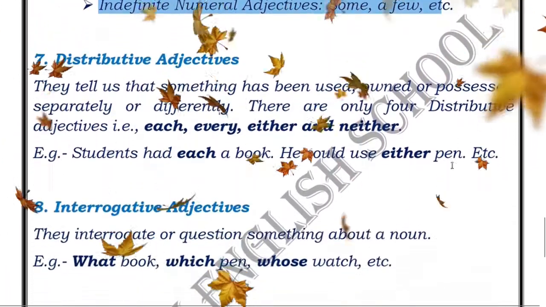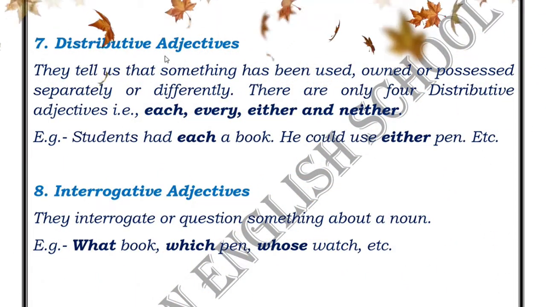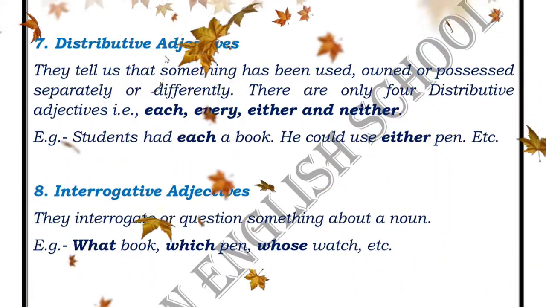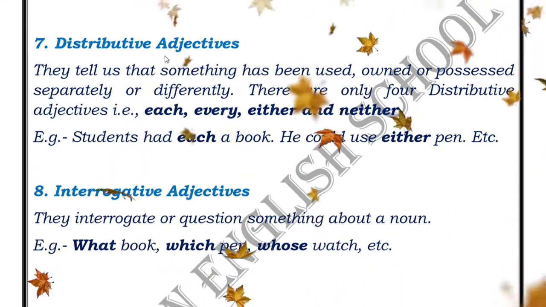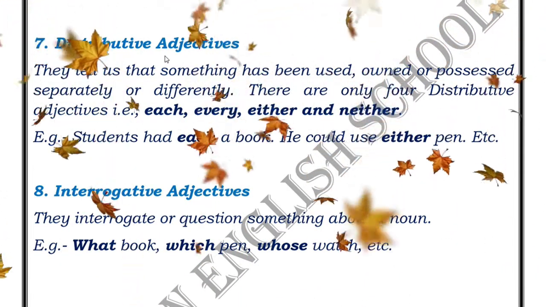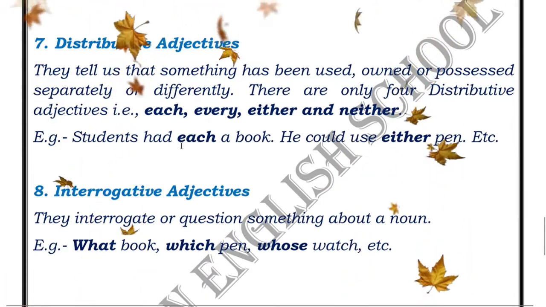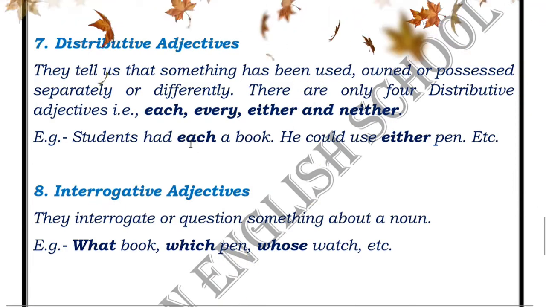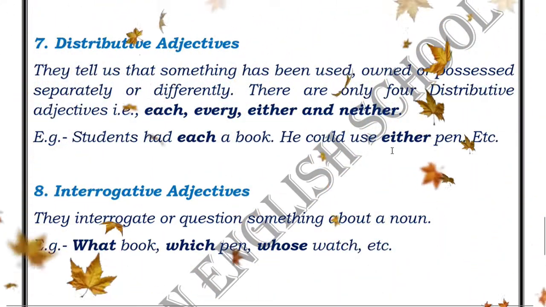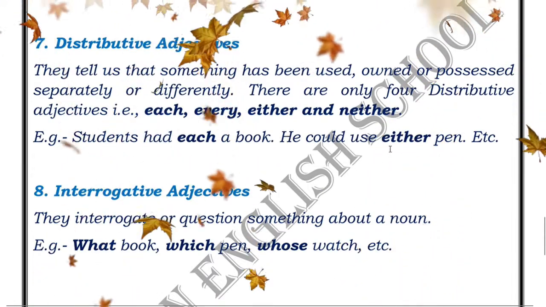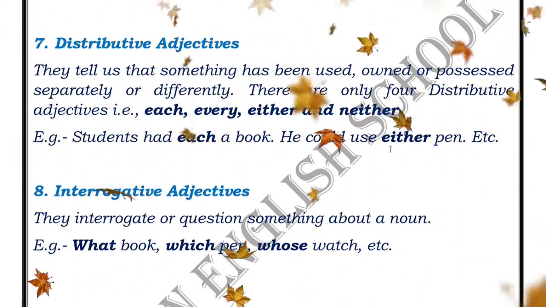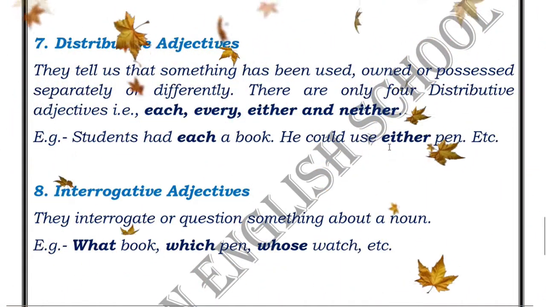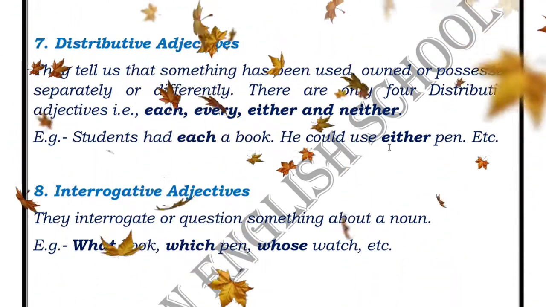Now let's move forward. The seventh kind of adjective is the distributive adjective. Distributive adjectives tell us that something has been owned, used, or possessed differently or separately, how separately something has been used by some noun. For example, students had each a book, so each student has his own separate book. He could use either pen, either this pen or that pen. Another example: every man is mortal, so every man separately is mortal. They tell us how the nouns have been used separately or differently.